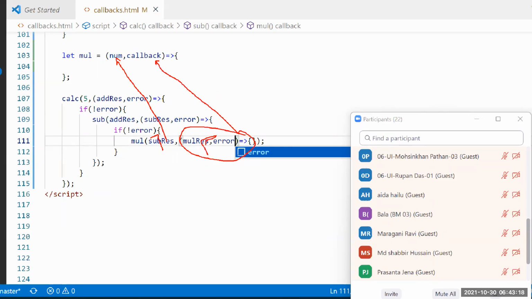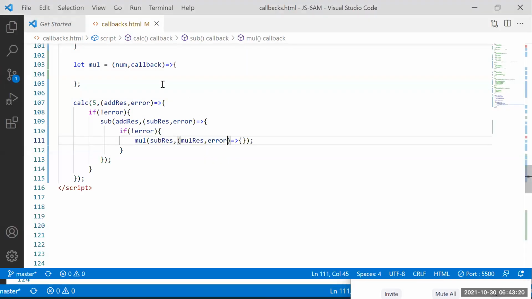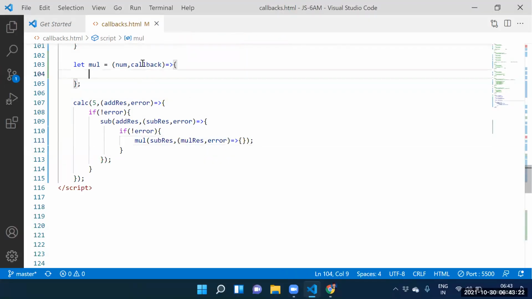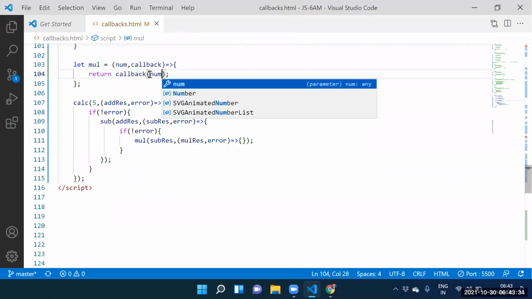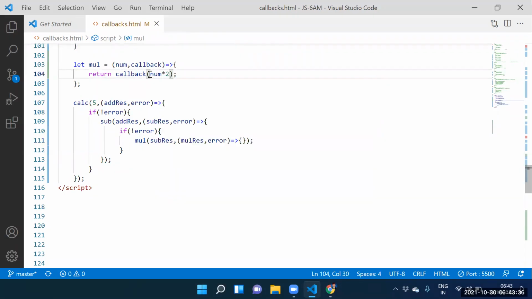Guys, how to execute this function? Return callback of... To execute this function, how many parameters do we need to supply? Two parameters. The first parameter is num into 2. Num contains what? 7. 7 into 2 equals what? 14. That 14 is stored into where? Multiplication result.